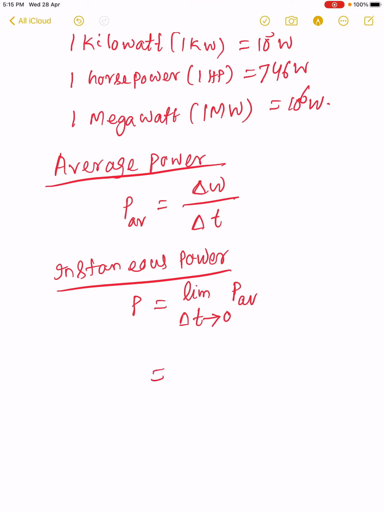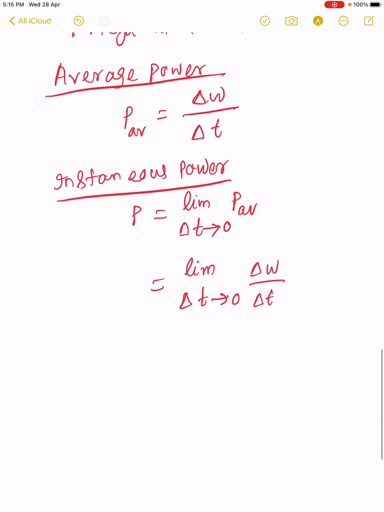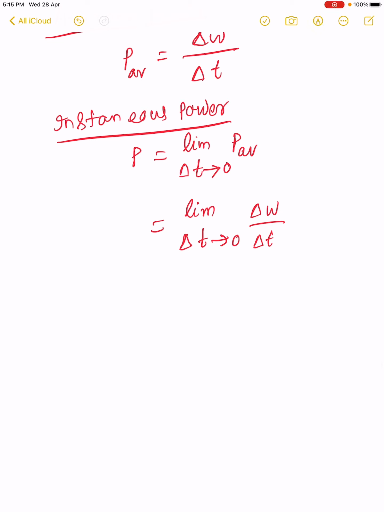That is, limit delta T tends to 0 of P average, where P average becomes delta W divided by delta T, which in differential notation we write as instantaneous power equal to dW by dt.